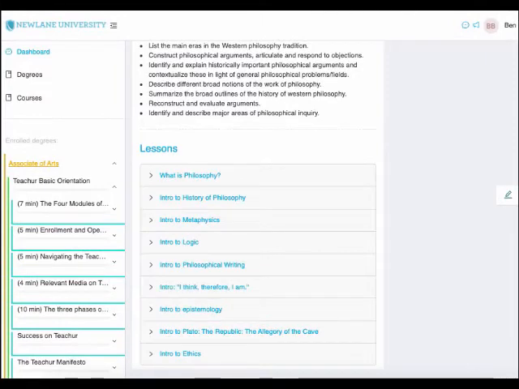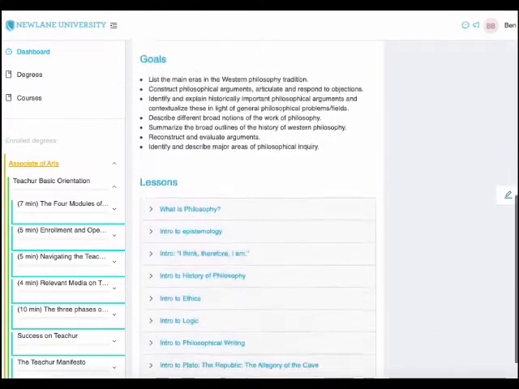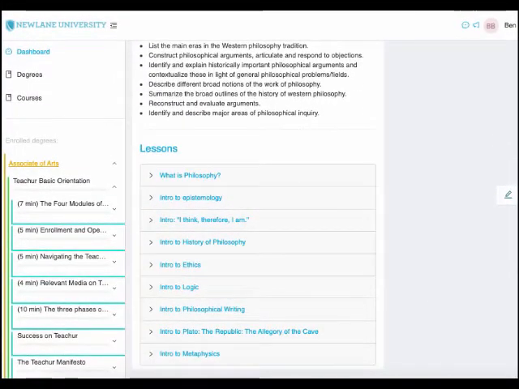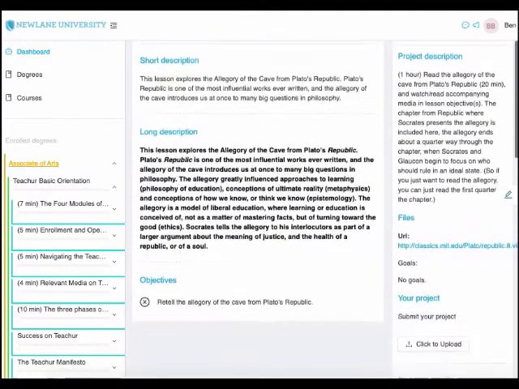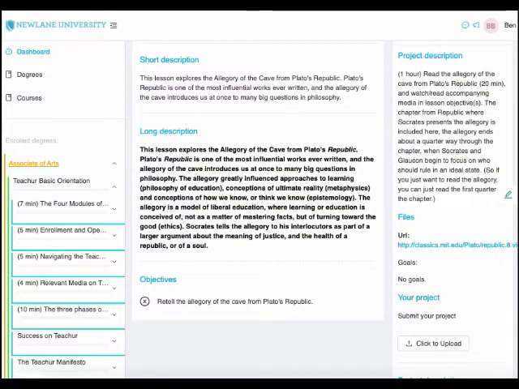To complete the course, I'll navigate through the lessons and objectives by opening and working through them. I'll open the lesson Intro to Plato, the Republic, the Allegory of the Cave. And each lesson has at least one objective. To work through this lesson, simply click on each objective and then, using the included media resources or other preferred resources, study until you've mastered each objective.